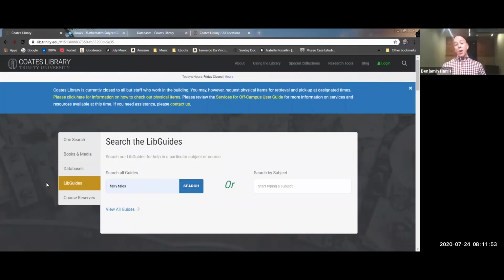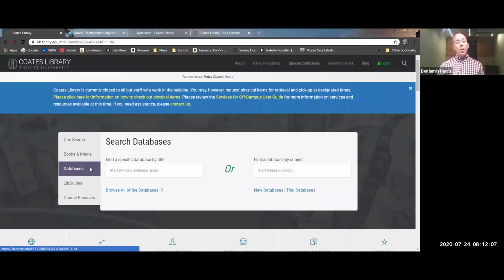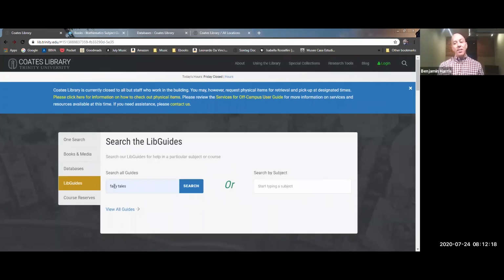So really quick, tracking back, the OneSearch option gives you a little bit of everything from a lot of different resources. The Books and Media tab focuses it on what we have physically in the library. The databases tab is going to give you both a browsable and also an organized set of databases to help you do research in journals and newspapers and magazines. And the LibGuides link is going to direct you to, again, a little bit of everything, but with more focus than what you would get in a big, broad OneSearch search.